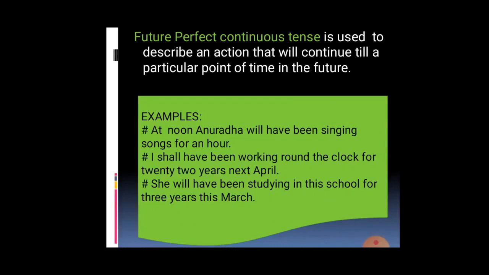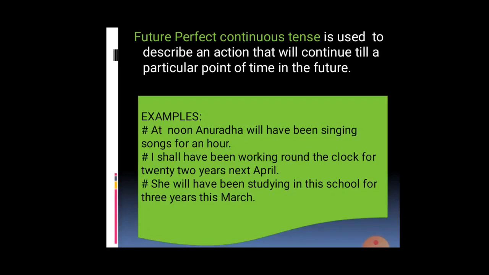For example, at noon, Anuradha will have been singing songs for an hour. So in the future, at noon, Anuradha will have been singing songs. It's not started, but it would be done in the future. I shall have been working round the clock for 22 years next April.